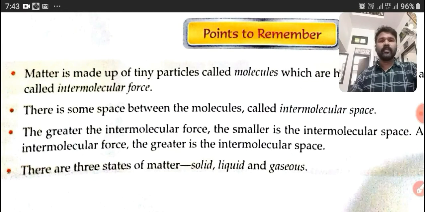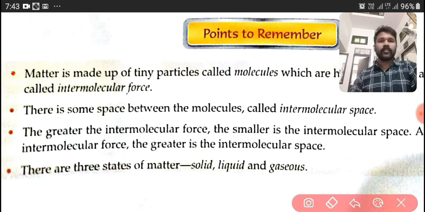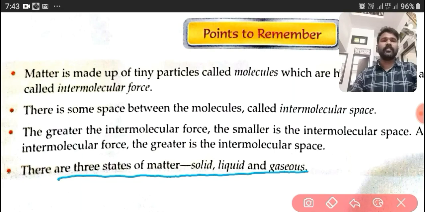Okay, you mark it. The three states of matter are solid, liquid and gaseous.